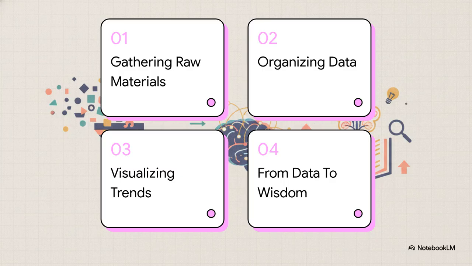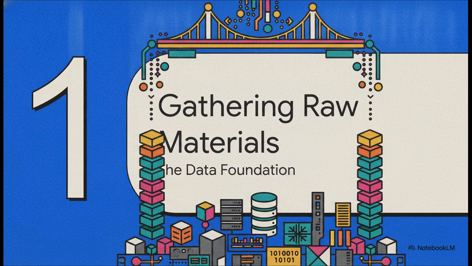To cross this conceptual bridge, we'll follow 4 distinct steps. First, gathering the raw materials. Second, organizing and classifying data. Third, visualizing patterns and trends. And finally, moving from data to wisdom. Okay, let's dive into this. Step 1, gathering the raw materials.